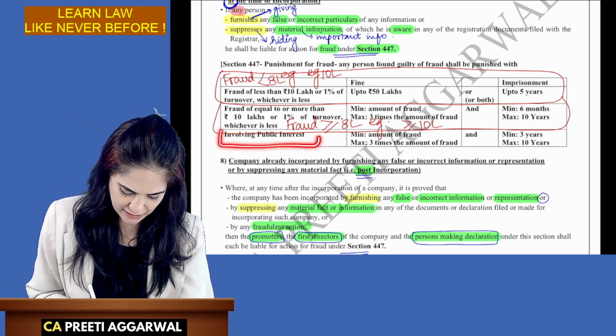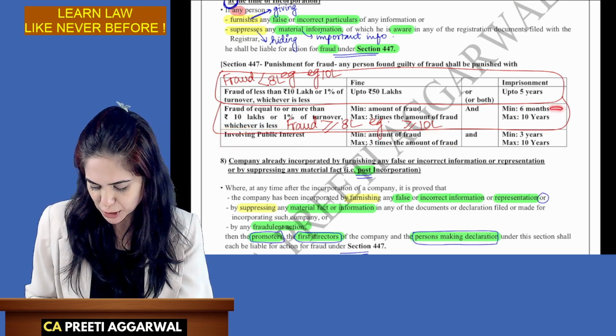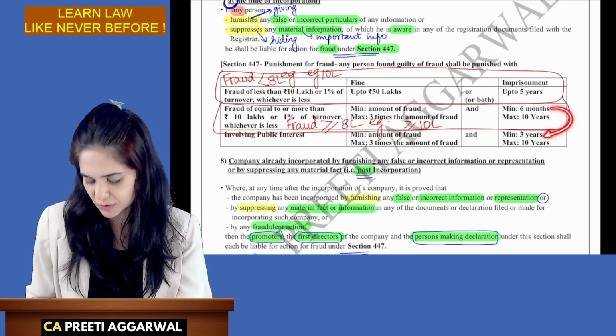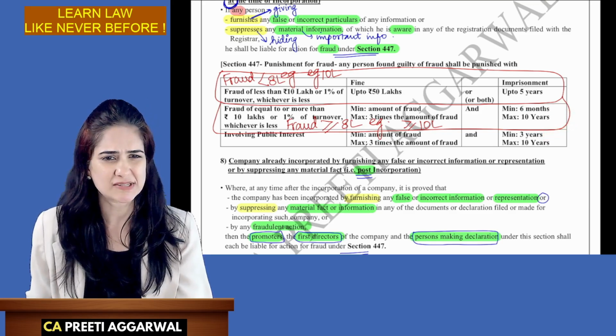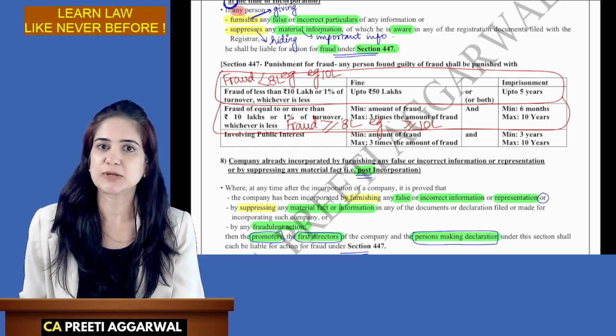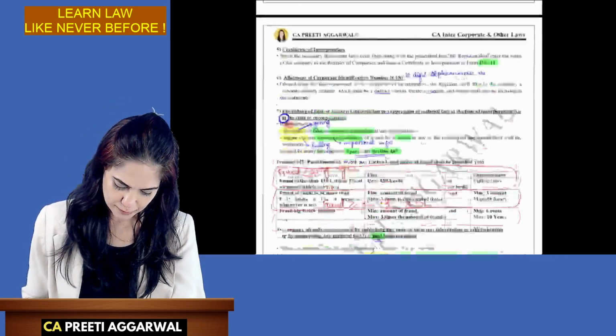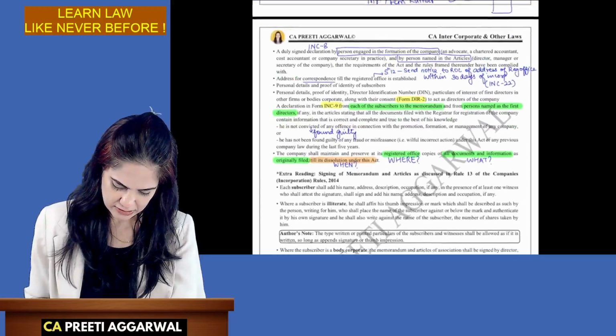If we feel that it involves public interest, this will remain the same. Only thing is punishment will increase from 6 months to 3 years. Will this be asked in the exam? It may not be asked in the exam, but you need to be aware. Okay. I hope you have highlighted all this.